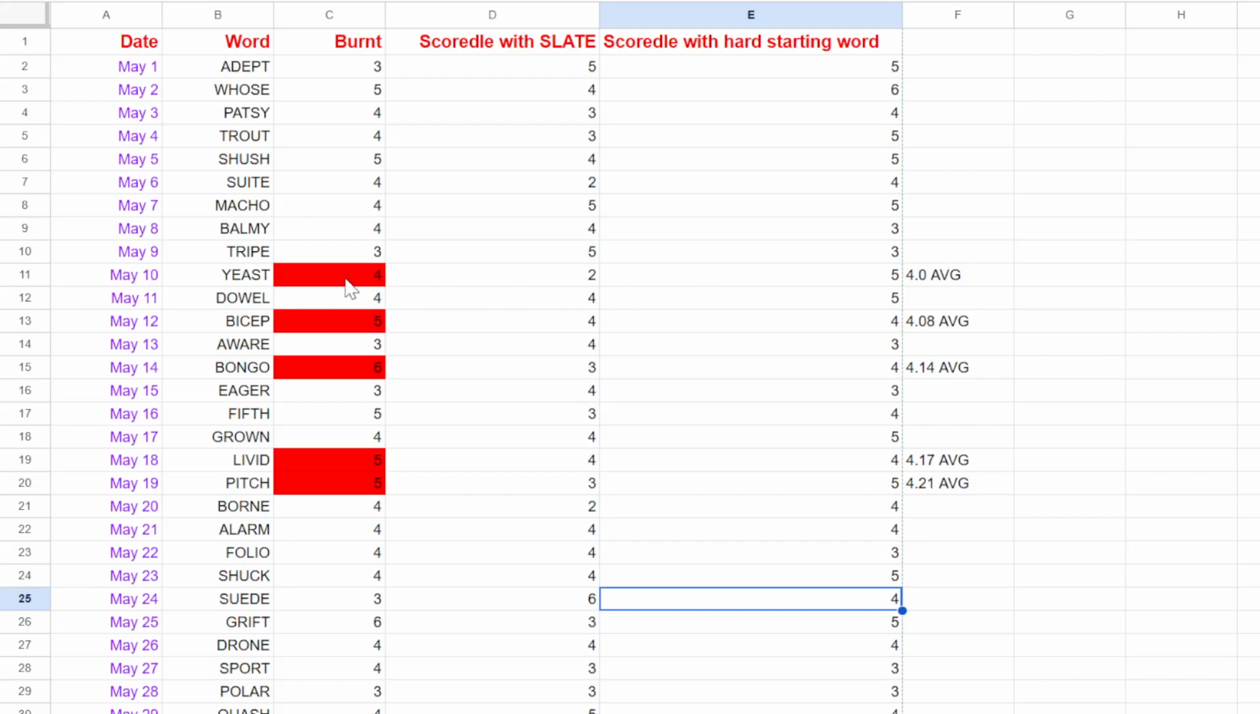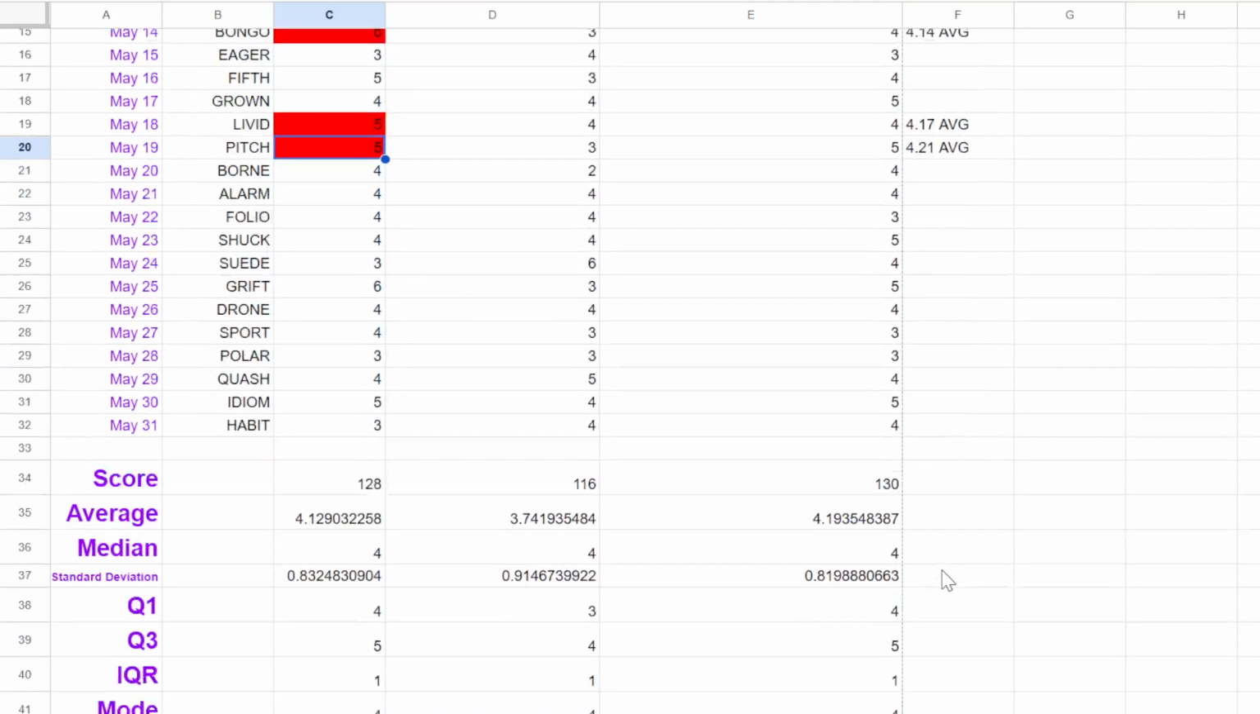Alrighty. These marked in red means that my average got worse. So this is the first time I hit a 4.0 average. Well, I hit it here, but that's only 2 days in, almost like nothing. So this is the first main time I hit 4.0. A new worse happened here, 4.08. And then here the 6 got me to 4.14. And then 4.17, 4.21.